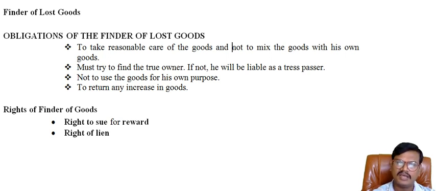The second one, right of lien. If the finder has incurred any reasonable expenses in order to find out the real owner, he can recover the reasonable expenses from the real owner. If the real owner fails to pay the amount, he can retain the goods as long as the real owner has not paid the reasonable expenses.